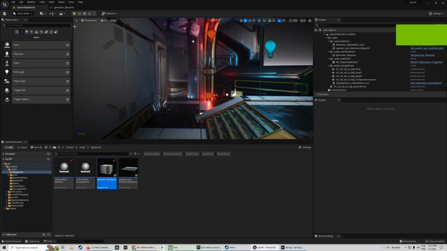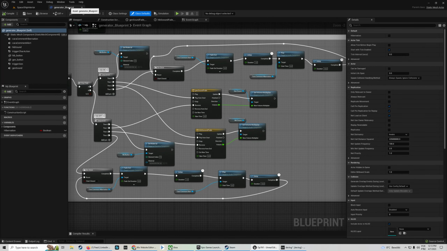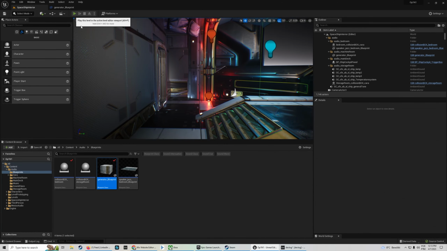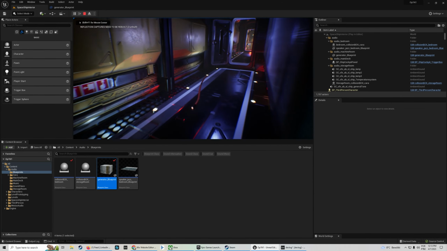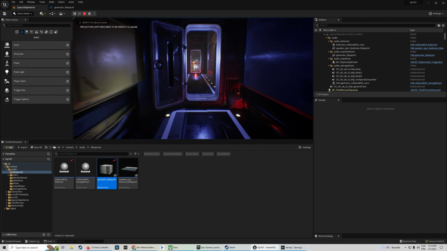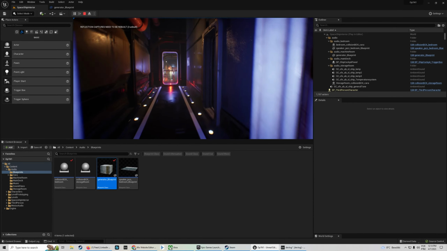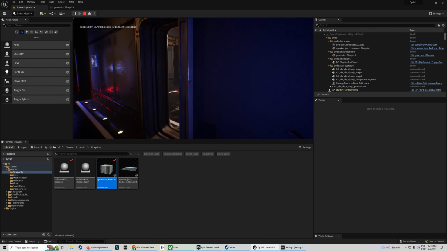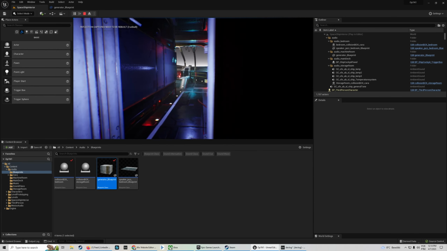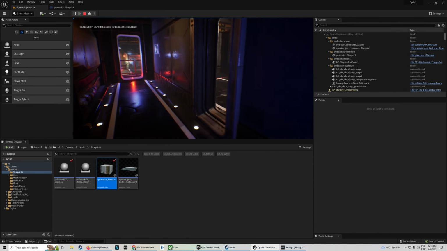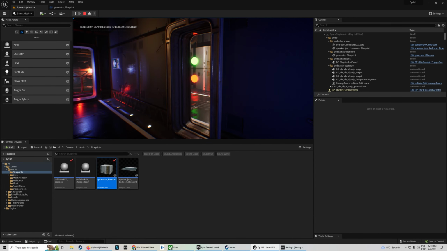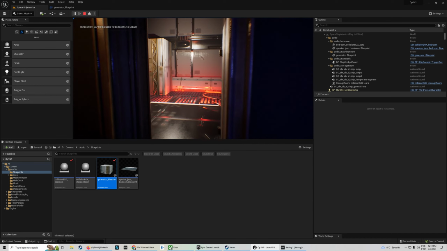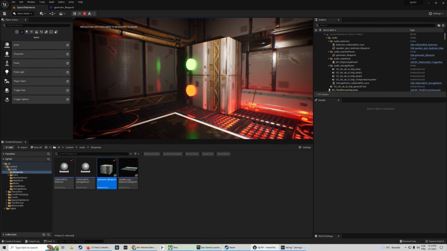Let me show you an improvement that I did with the generator blueprint, which is this one, but let's see it in practice first. As you can see, here I am in Nomad, a side project that I'm doing with a friend, and the name of my friend is Benito. I always talk about him because we are working together on this and other things in Unreal. And here it is, the generator, as I've shown in previous videos.